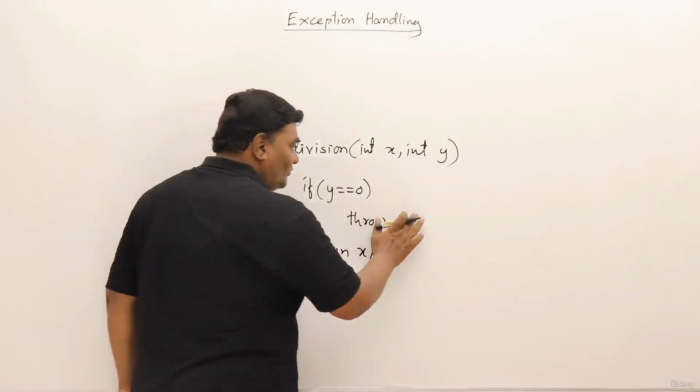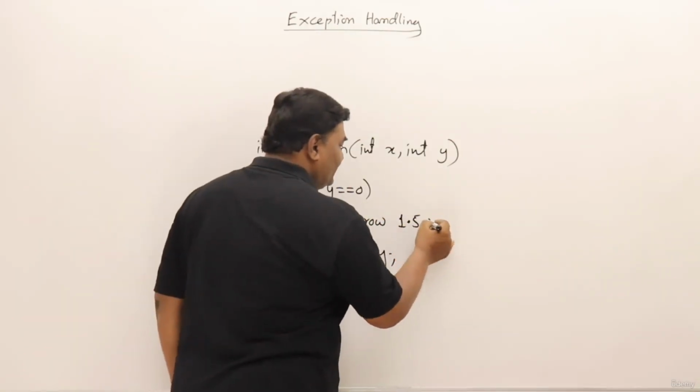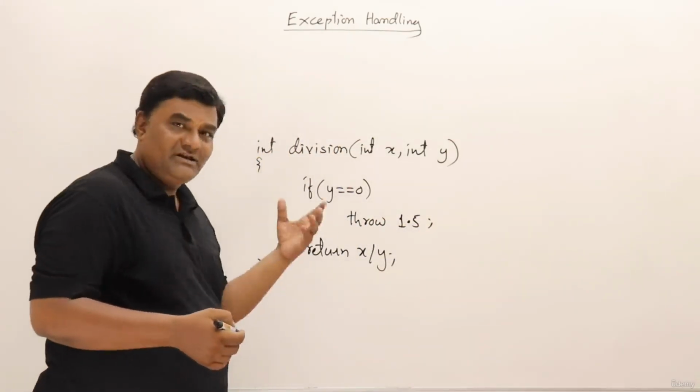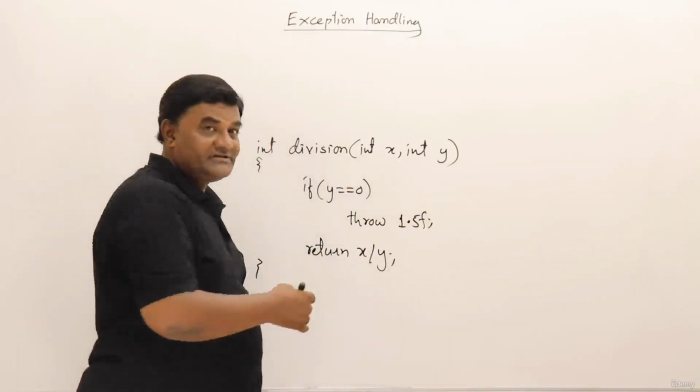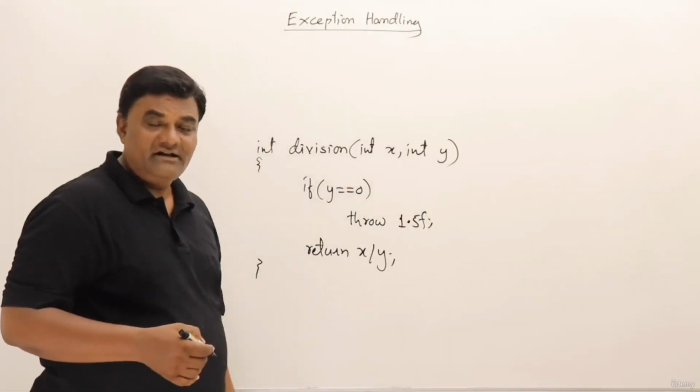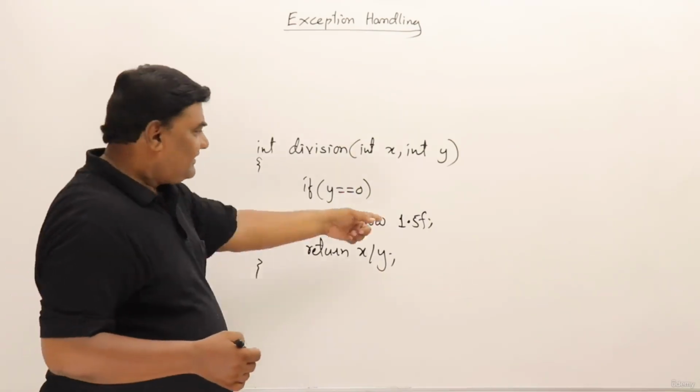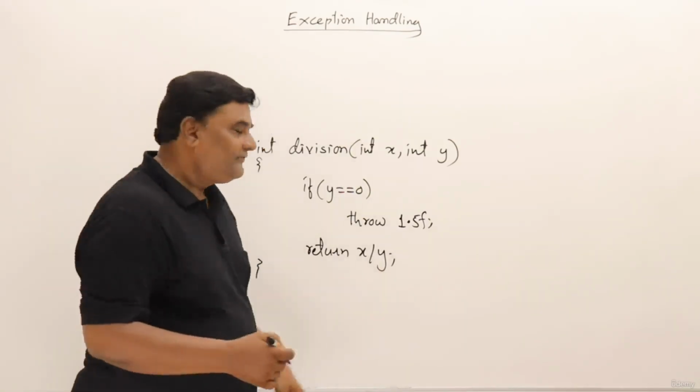Yes. I want to throw a double value. Can I throw like this, 1.5? Yes, you can throw a double value also. I want to throw a float value. So this is a float literal; otherwise it's a double literal, right? If f is not there. Can I throw a float? Yes, I can throw a float.